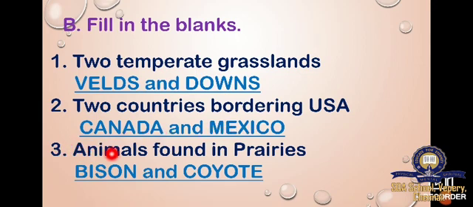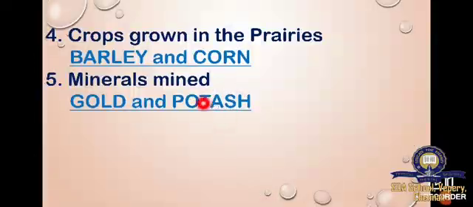Number 3, animals found in prairies. What are the two animals found in prairies? Bison and coyote. Look at the fourth one. Crops grown in the prairies. We learnt about many crops: barley and corn. Which is the main crop? Wheat. Very good.